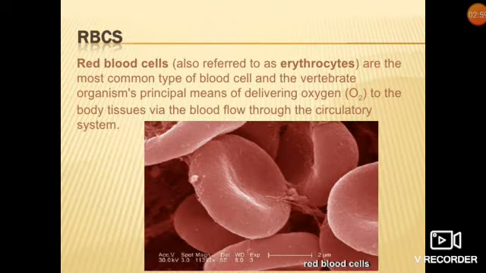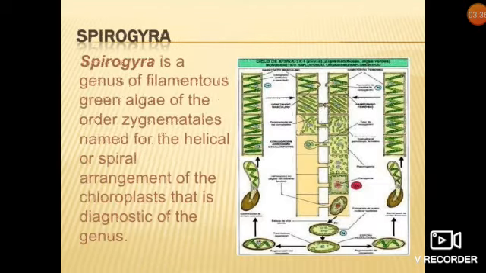RBCs, or red blood corpuscles, also referred to as erythrocytes, are the most common type of blood cells and the vertebrate organisms' principal means of delivering oxygen to the body tissues via the blood flow through the circulatory system. RBCs contain the respiratory pigment hemoglobin, which has a high affinity for oxygen. It binds quickly with oxygen and transports it through the blood to the different parts of the body.